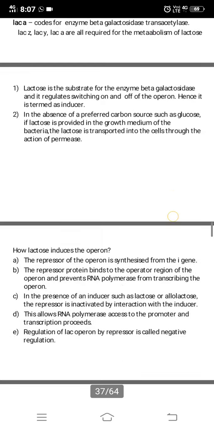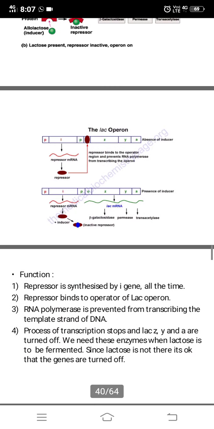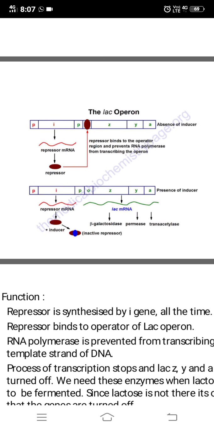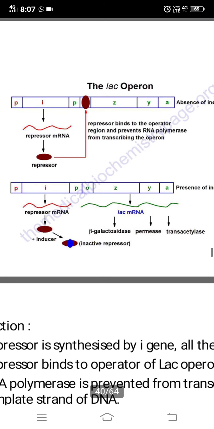Now see what happens here. Look at this diagram. Lactose is told as the inducer. This is the regulatory gene producing repressor mRNA, and the repressor protein is formed here. In the normal situation, when glucose is there and lactose is not, the repressor will go and bind here.